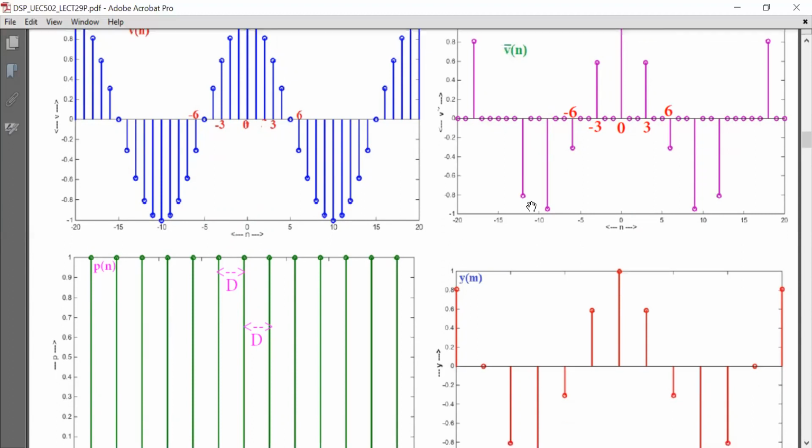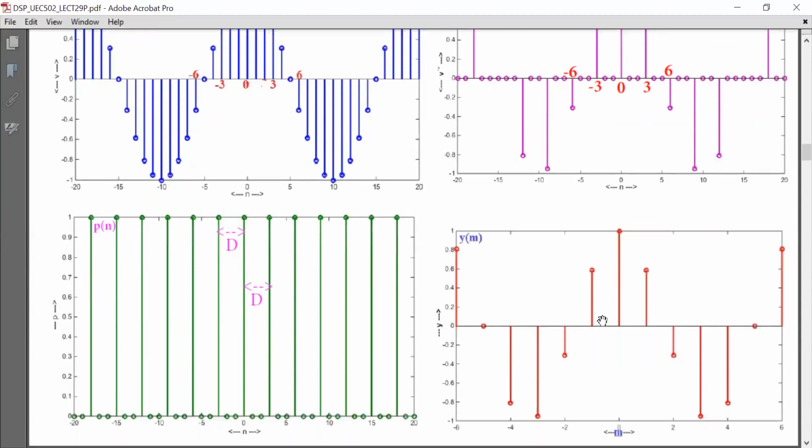Correspondingly, the output Ym is here: m is 0, this sample is here; m is 1, this sample is here; m is 2, this sample is here. So this is the downsampled signal, Ym.